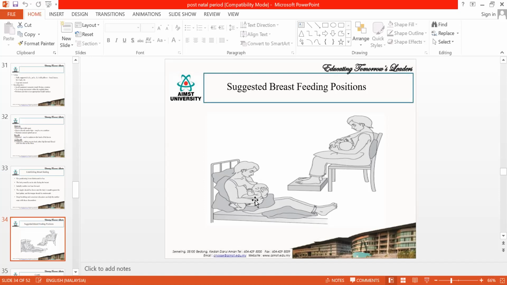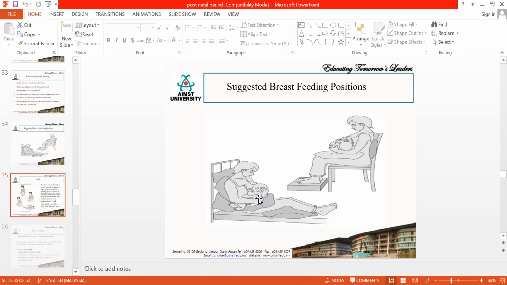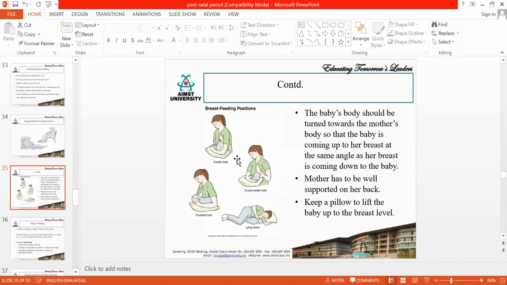In case she is sitting long, you have to give a pillow under the knees so that the abdomen muscle is relaxed and it will not be painful. She has to sit properly with good pillow support, and likewise you have to give a pillow under the lap so that she is lifted and not bending or stooping forward. Okay, so these are some of the other positions.